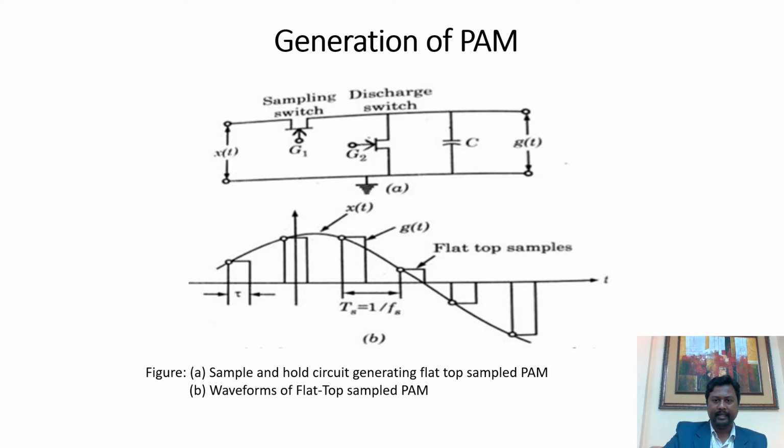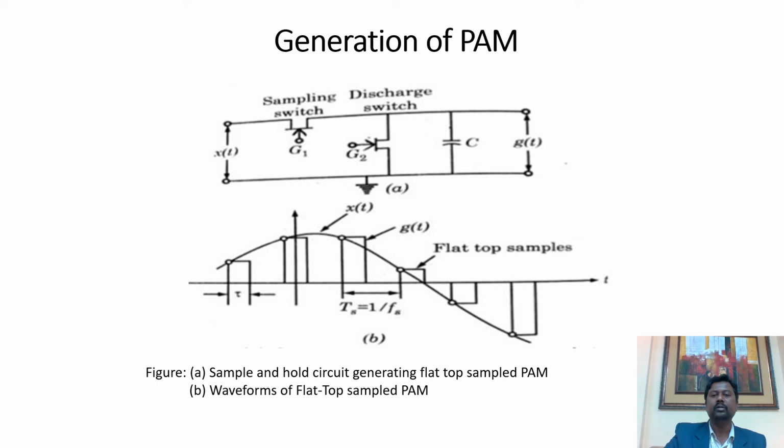The capacitor is made to hold that value for a certain period of time, up to the extent when the discharge switch is switched on. As soon as the discharge switch is switched on, during that period we have to make the sampling switch off.